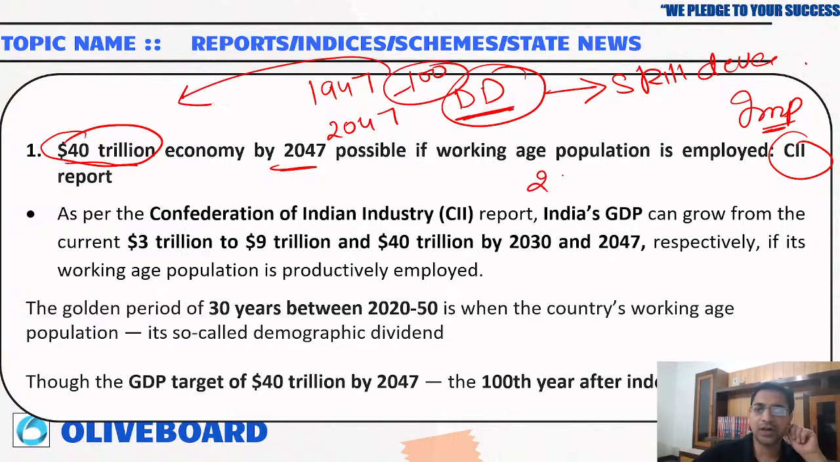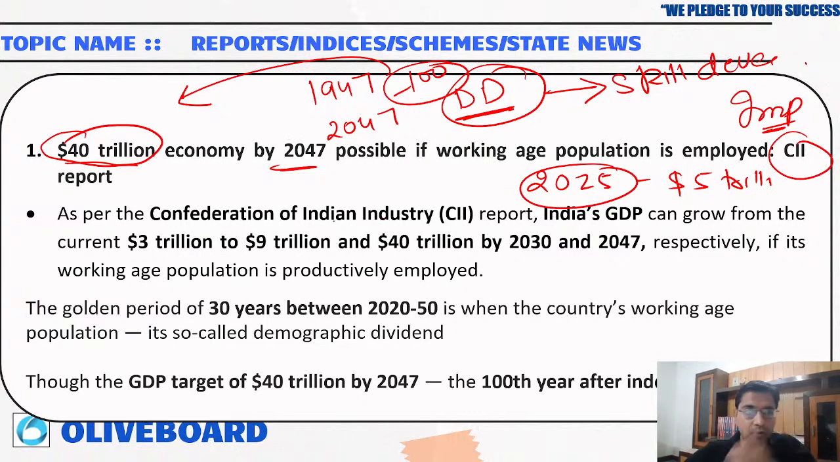Right now, from till 2025, we are focusing on $5 trillion. CII reports that India's GDP can grow from the current 3 trillion to 9 trillion by 2030, and to 40 trillion by 2047.